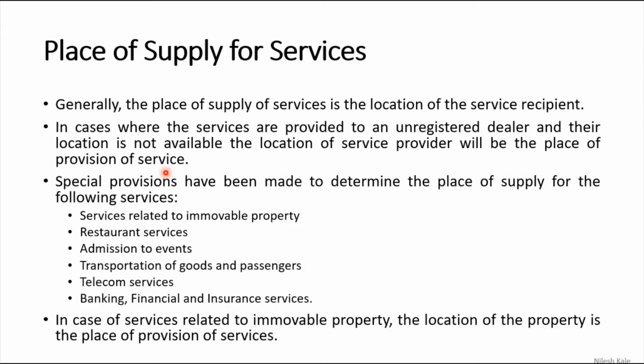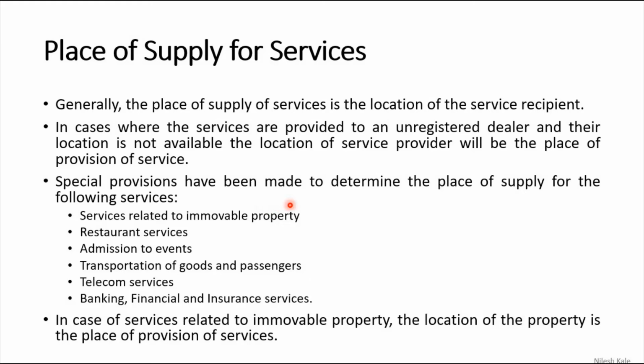So in this case, if you are giving the supply of service to an unregistered dealer, then we will understand that yes, the service provider is supplying service at his own place of business, and therefore whatever is the location of Mr. X, that is the place of supply of service. Hope you are understanding this.